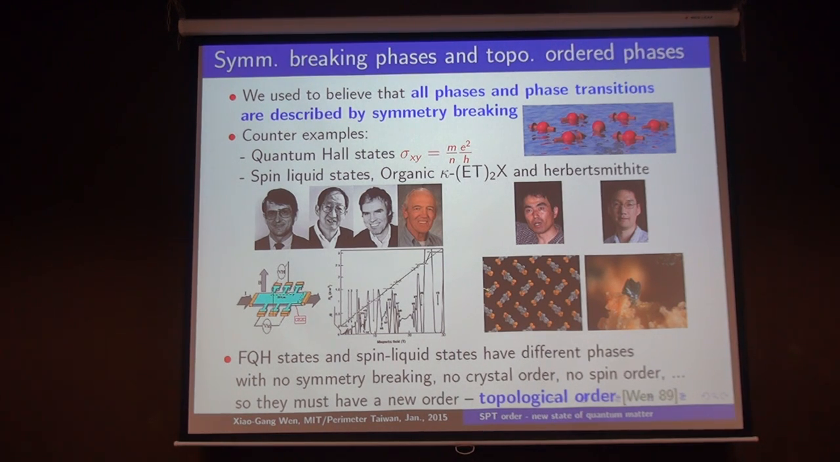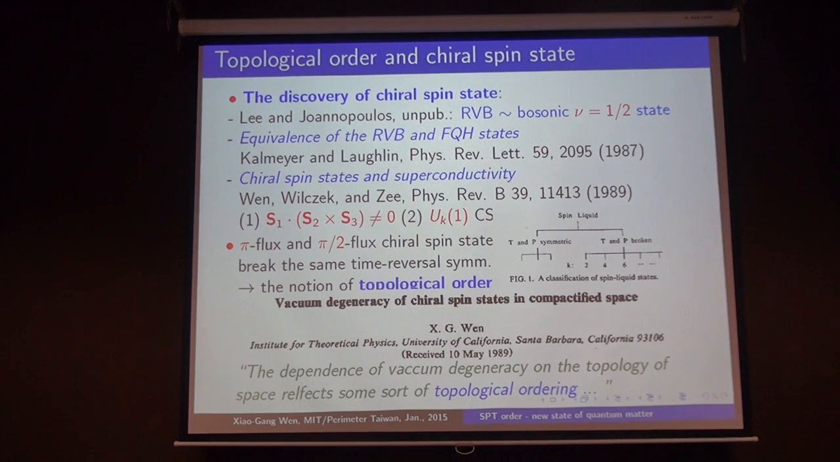That means those different quantum Hall states or different spin liquid states must contain a new kind of order, which has nothing to do with symmetry breaking. This new kind of order is called topological order. Historically, topological order was not discovered by studying quantum Hall states. Actually, it was discovered by studying high-Tc superconductors. In early days, people studied possible spin liquids in high-Tc superconductors, and when you dope those spin liquids, you may get superconducting states.